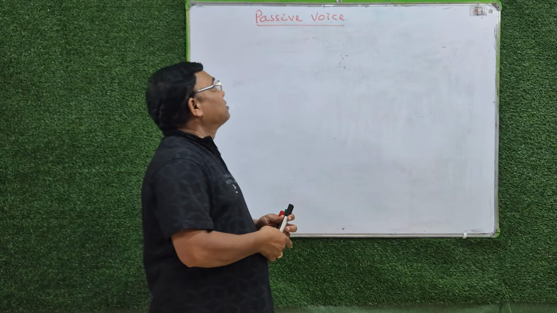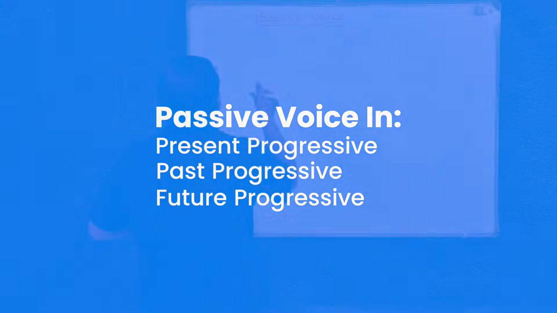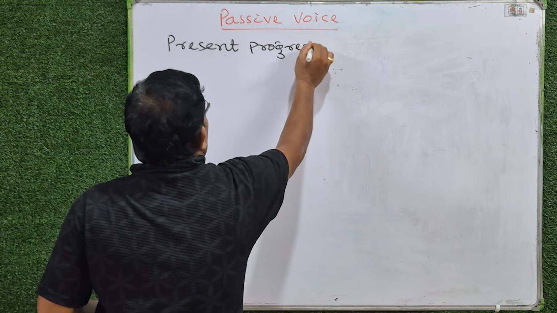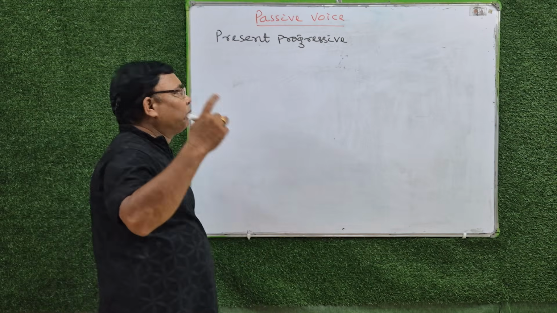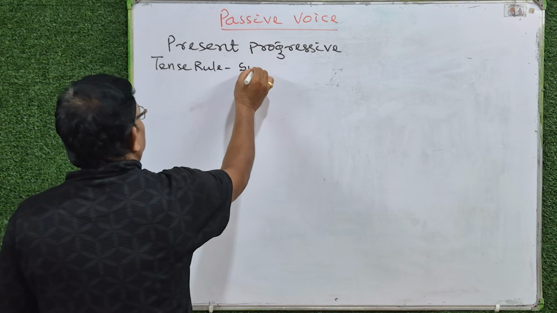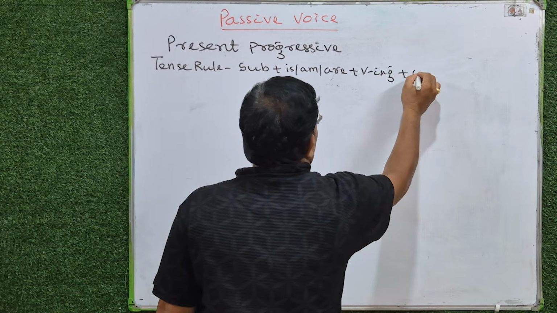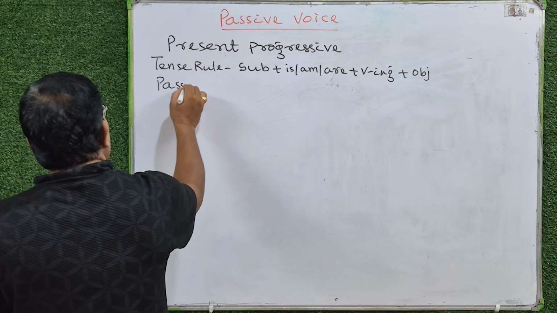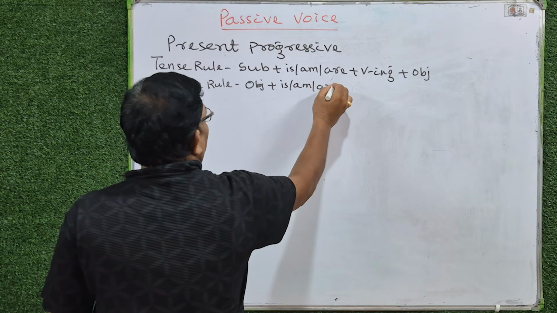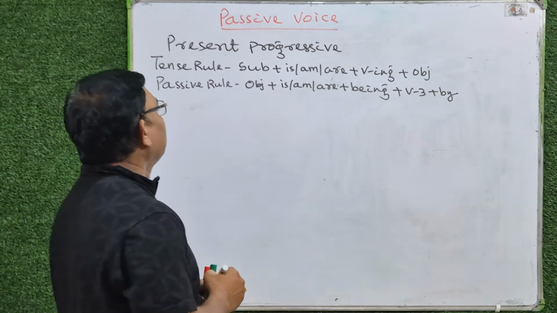Today we will discuss passive voice in present progressive, past progressive and future progressive. Present progressive, or we can call it present continuous. Tense rule: subject plus is, am, are plus verb ing plus object. Passive rule: object plus is, am, are plus being plus verb 3 plus by.